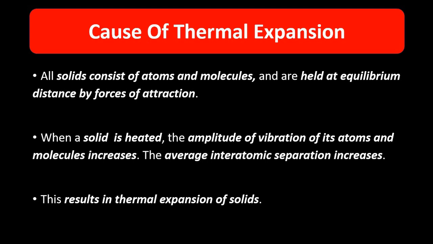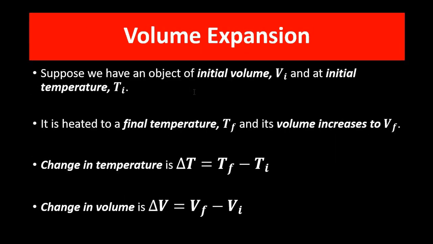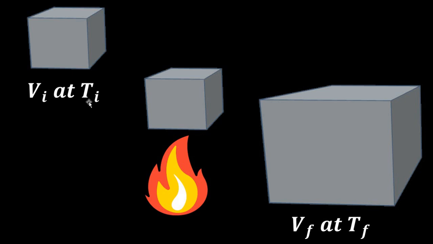Now here we have to go for volume expansion. So let's say we have an object which has an initial volume Vi at initial temperature Ti. Heat is supplied to it. As a result, its temperature increased from Ti to Tf, and the volume increased from initial volume Vi to final volume Vf.